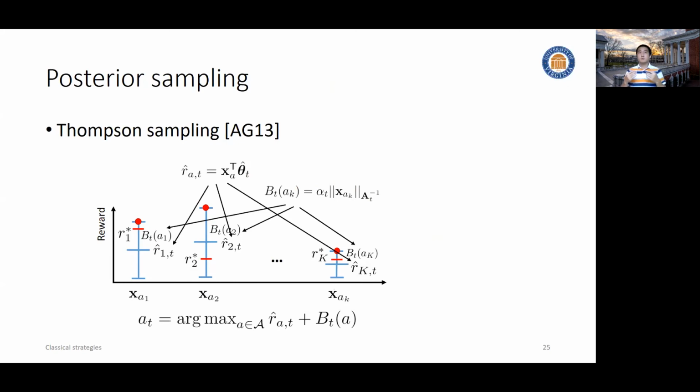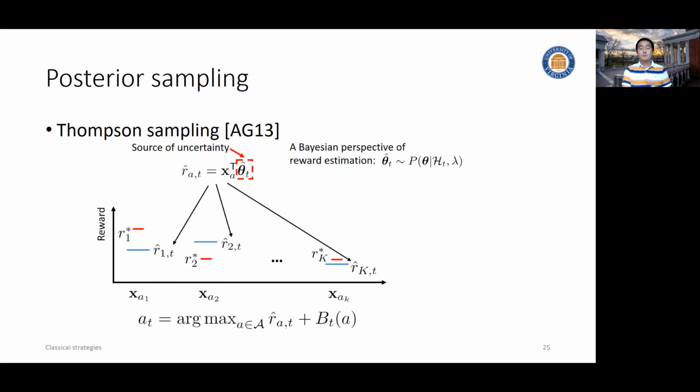And based on this concept, we got the idea we cannot simply trust the mean estimation. We have to consider the variance. We have to consider the uncertainty. And the source of uncertainty, of course, comes from the stochastic nature of reward estimation, but it's reflected in the uncertainty of bandit parameter estimation. So can we directly model this uncertainty in the parameter estimation? That is, can we assume this parameter is no longer a single point, but actually a distribution? By imposing the prior distribution, we can estimate the posterior of this parameter so that we can directly estimate or calculate the reward distribution.